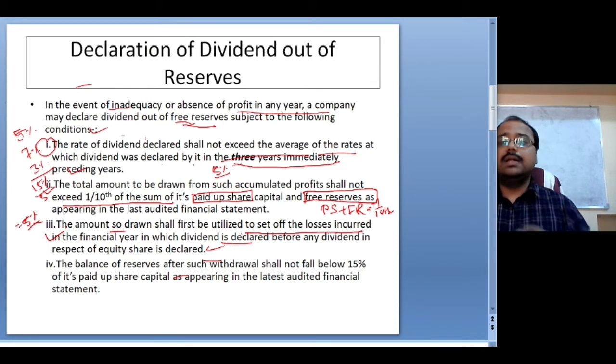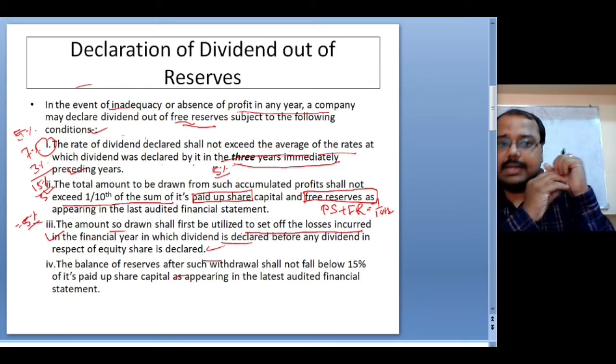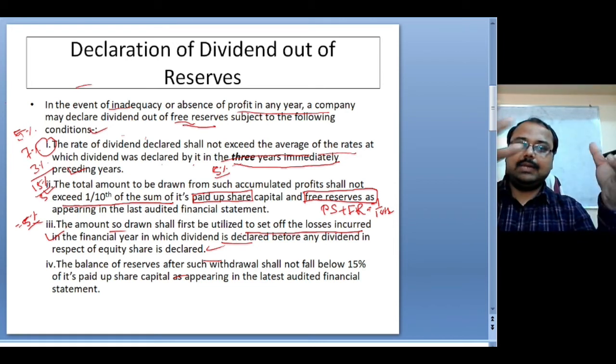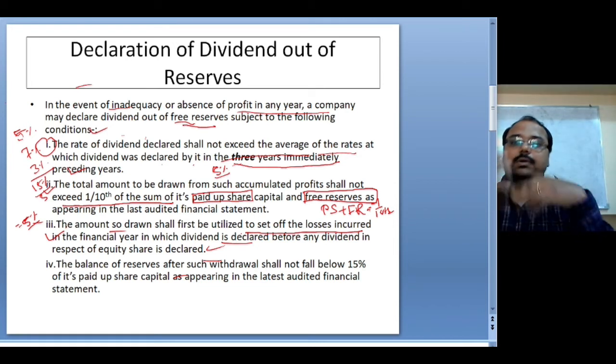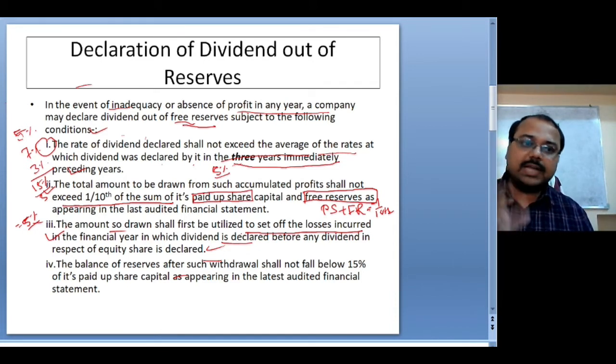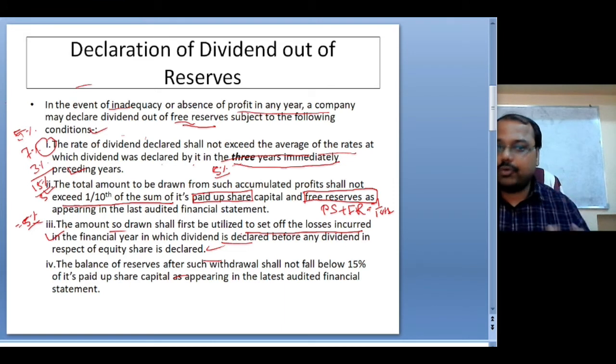This means that whenever a company wants to declare dividend out of its past profit, first of all, the company can withdraw one tenth of the total sum of paid up capital and free reserves. The money the company has withdrawn from this past reserve, that money you have to utilize first, because in the current year you have inadequate profit. In the current year there might be a loss.